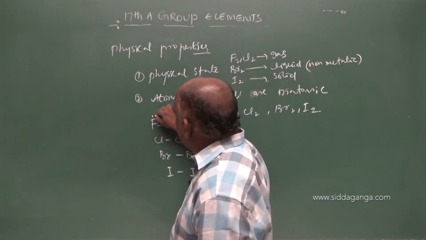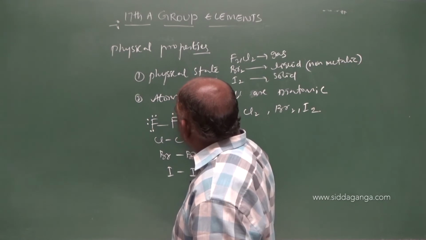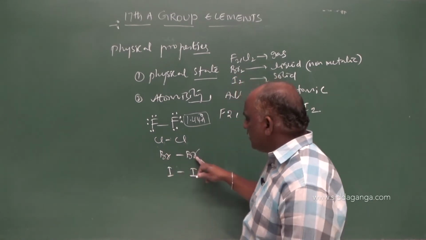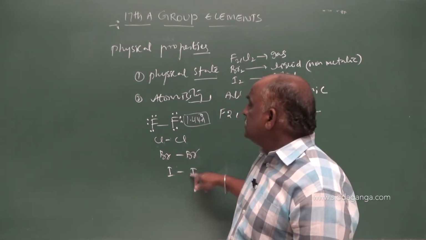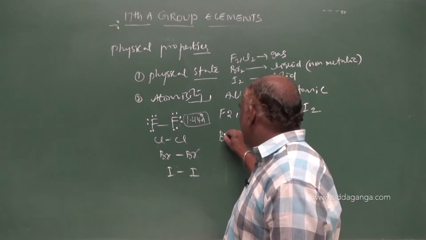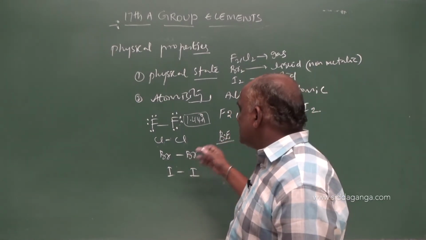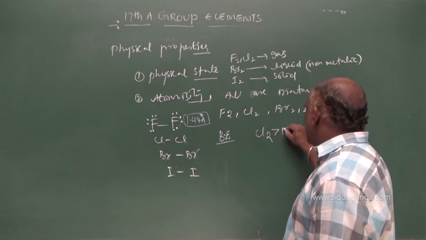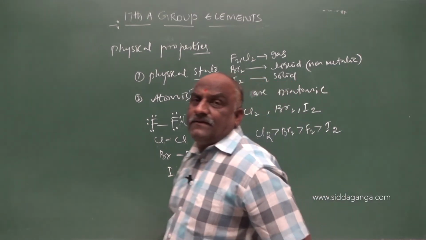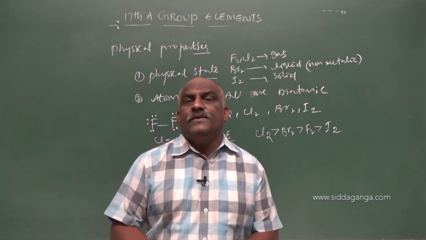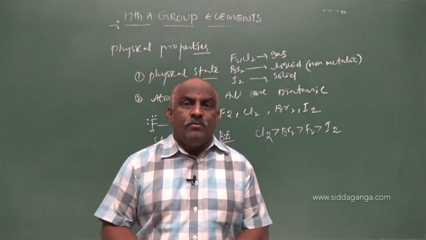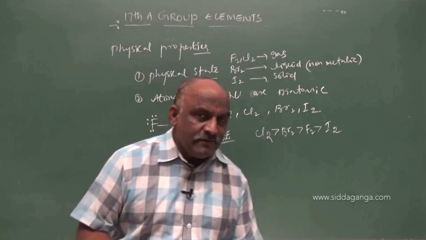Lone pairs of electrons are present on fluorine, chlorine, bromine, and iodine. Regarding bond breaking and bond energy values, the order of bond energy is Cl2 greater than Br2 greater than F2 greater than I2. We will discuss these bond energy values later.